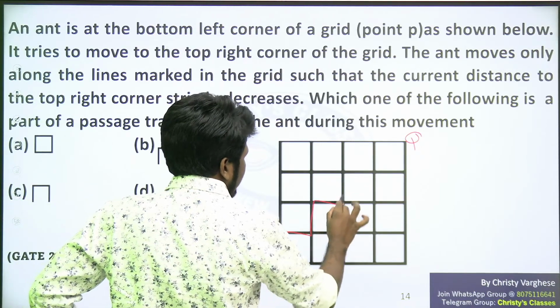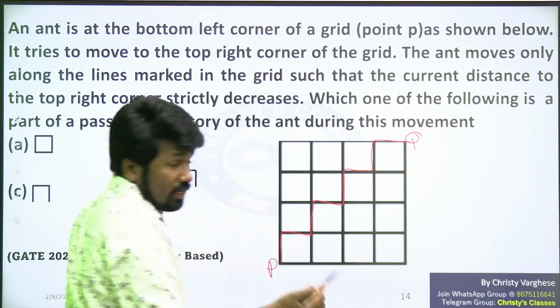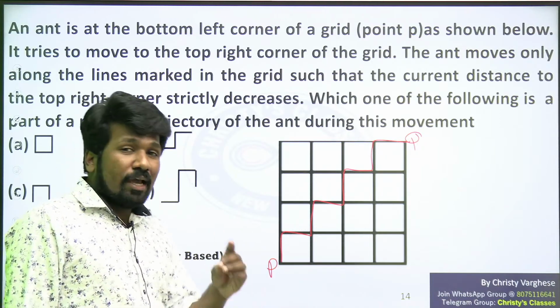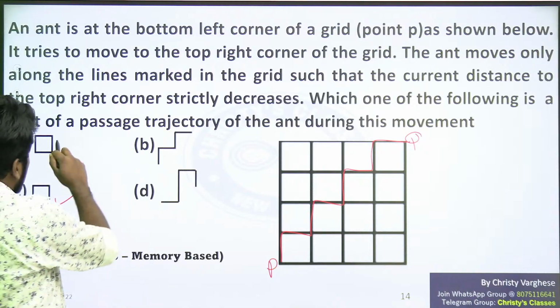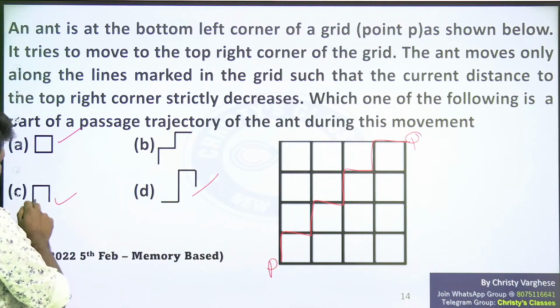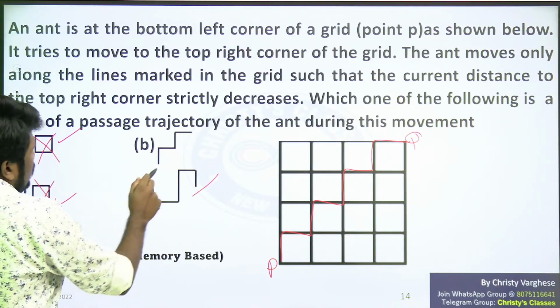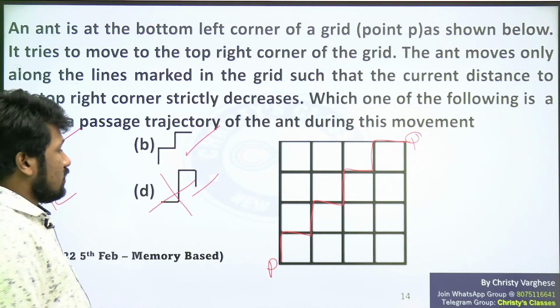This is a totally valid possibility. Up, right, up, right, up, right, up, right. Or right, up, that also is fine. But left and down is not possible. In this option, it is going down also. That is why these three options are not the answer. Only option B is the answer. Are you all understanding this?